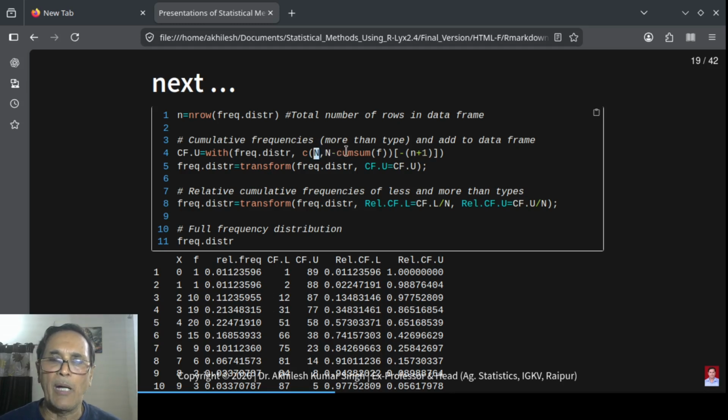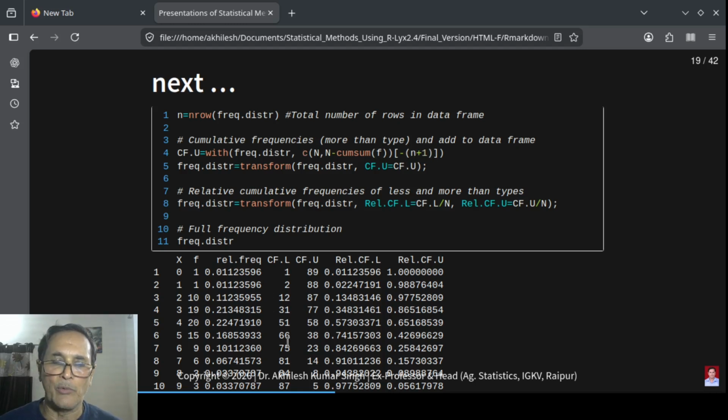We append the maximum frequency, 89. This is the first compulsory one. All the others can be obtained by subtracting the cumulative sum from this n. And if you append this one, we get it, and remove the last one.